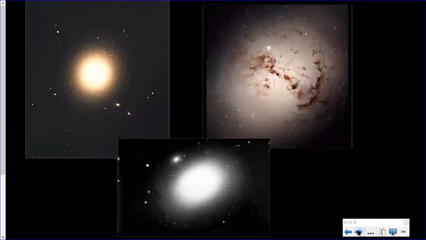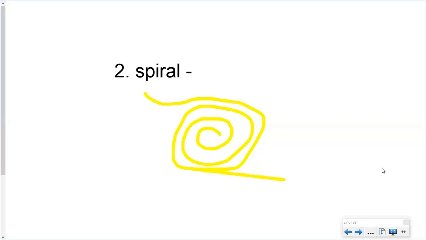The second most popular kind of galaxies are ones called spiral galaxies. So write number 2, spiral, and draw yourself a little spinning spiral. Spirals are like the twirling pinwheels that you see in people's yards, or water going down the drain, or a toilet being flushed. That's what these type of galaxies appear to look like, spirals.